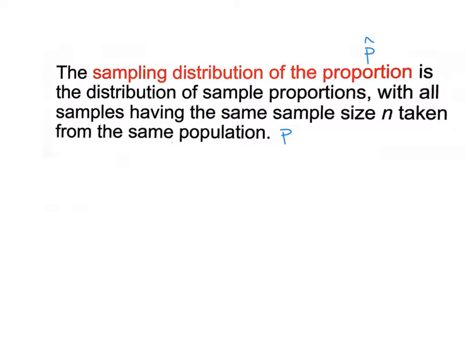One more here. The sampling distribution of the proportion, which is known as p hat. That's known as p hat because it comes from the sample. P hat is a distribution of sample proportions with all samples having the same size, taken from the same population, the same kind of definition, but now we're doing proportions. And really and truly, when I think back to that problem we had at the beginning with the boys and girls, I was really doing proportions there instead of the average. So the proportion is how many boys total over how many kids total. So that's the proportion, or kind of a probability.